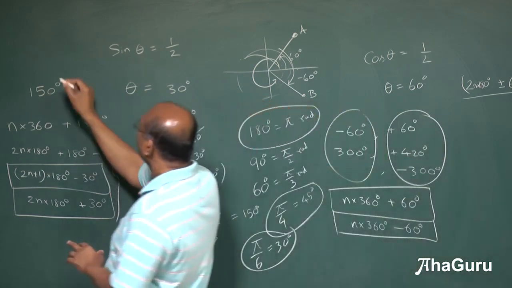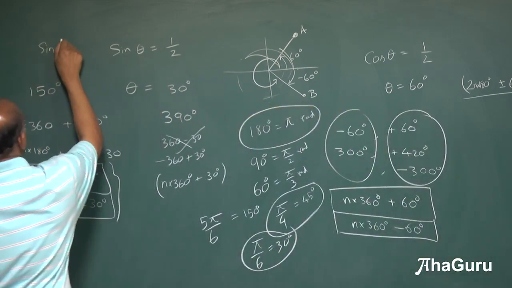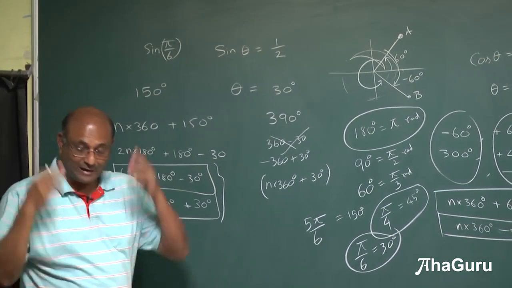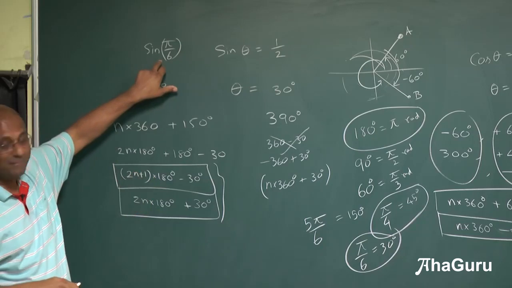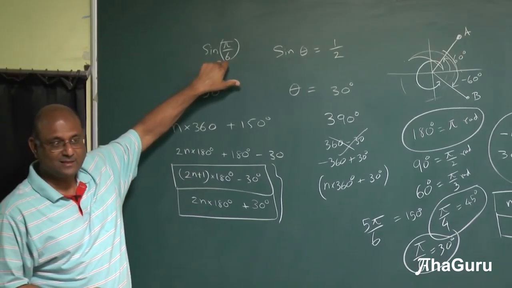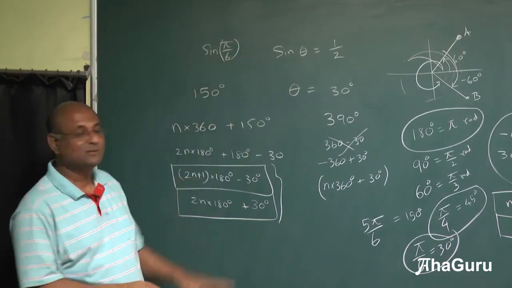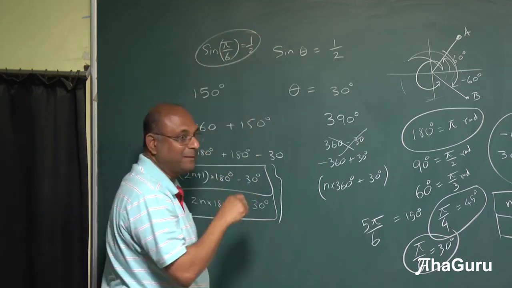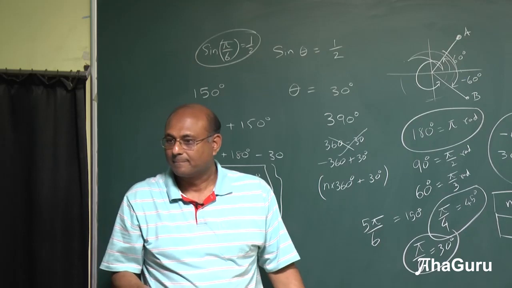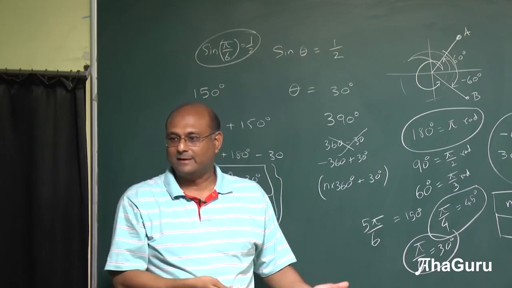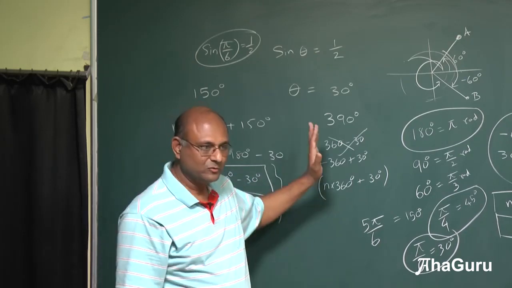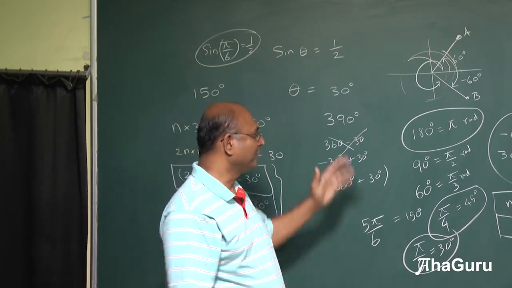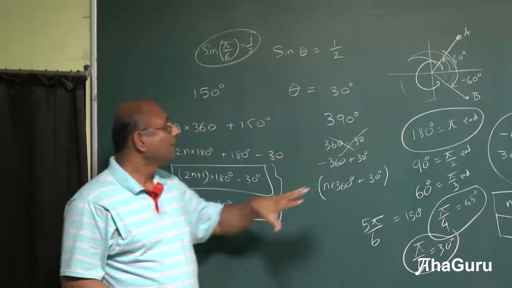So for example, we will end up saying, hey, tell me what is sine of pi by 6. Now convert in your heads. Sine pi by 6 is sine 30 degrees. So sine 30 degrees is half. So sine of pi by 6 is half. What is sine of pi by 4? 1 by root 2. Sine 45 degrees, so 1 by root 2. Tan of pi by 4? 1. Very good. So I hope that part is clear.